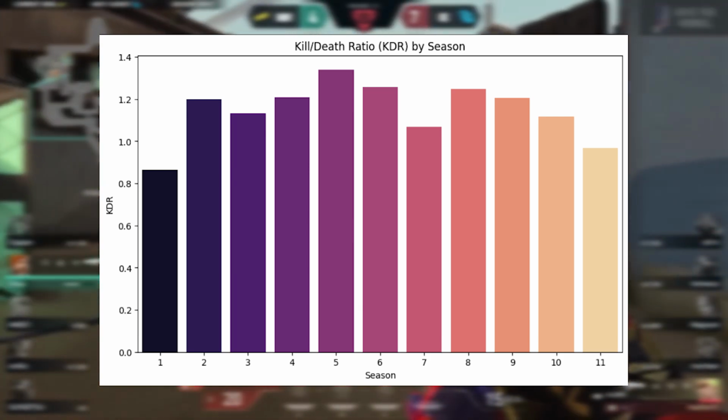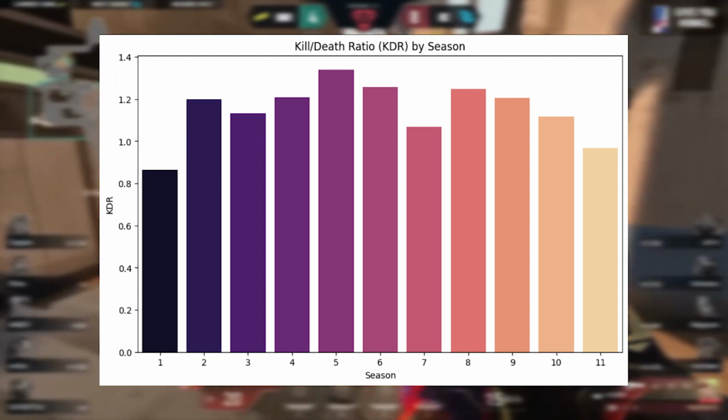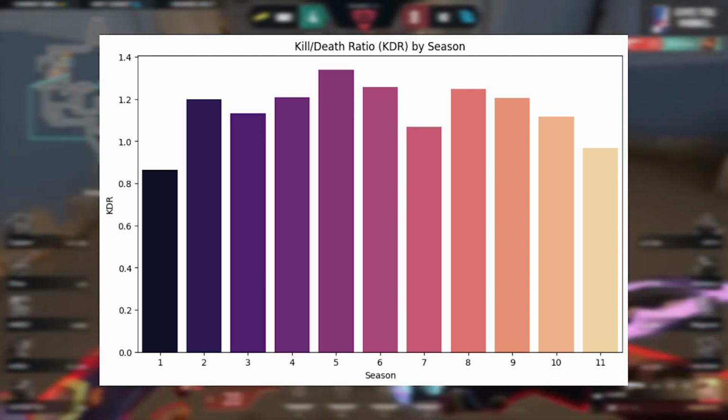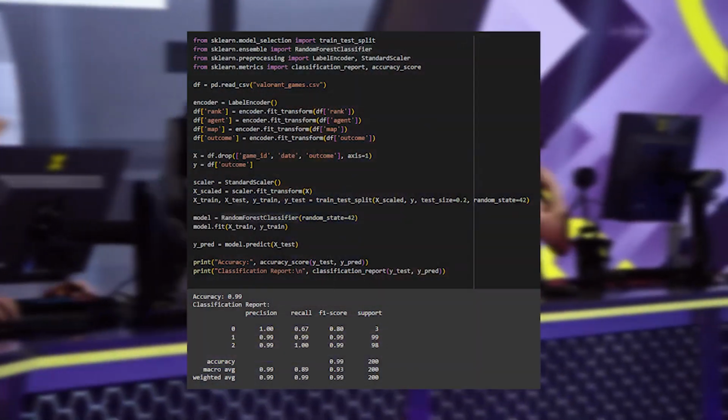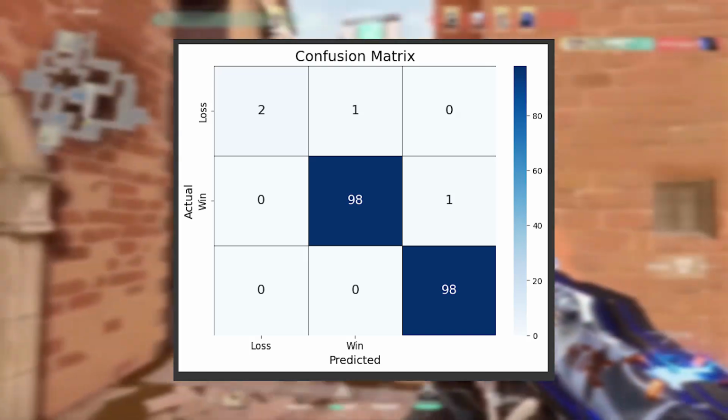In season 5, we can see that the player had a KDR of approximately 1.3, meaning the player had 10 deaths for every 13 kills. We then trained a simple model to predict the outcome of a game. Here is a confusion matrix showing the results.